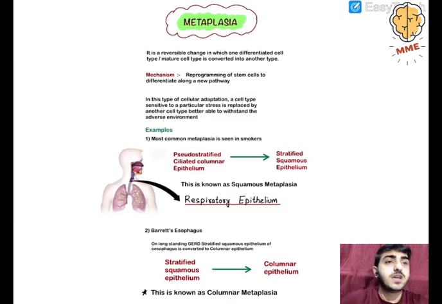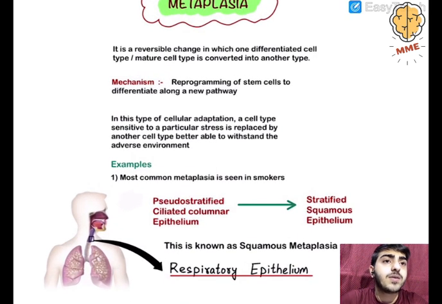This is metaplasia. Now, metaplasia is the most important among all the adaptations. What is metaplasia? See the pointer. Metaplasia is a reversible change in which one differentiated cell type, or mature cell type, is converted into another type. What is the mechanism? The definition is clear: one differentiated cell type is converted into another type.